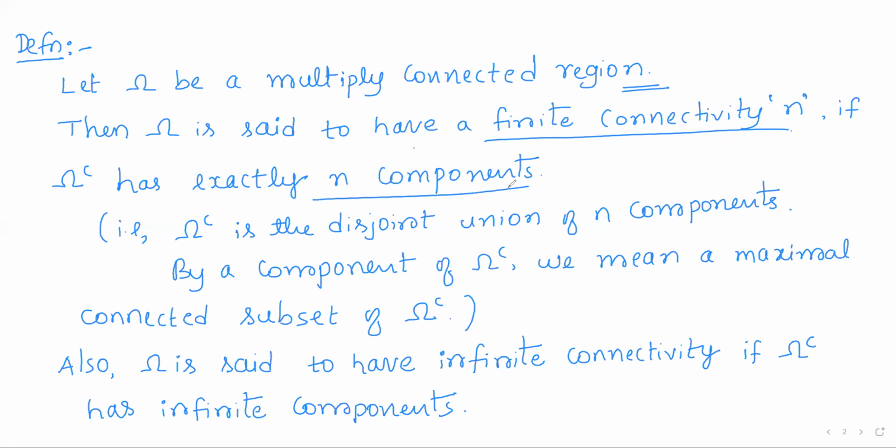So that means omega complement is the disjoint union of n components.